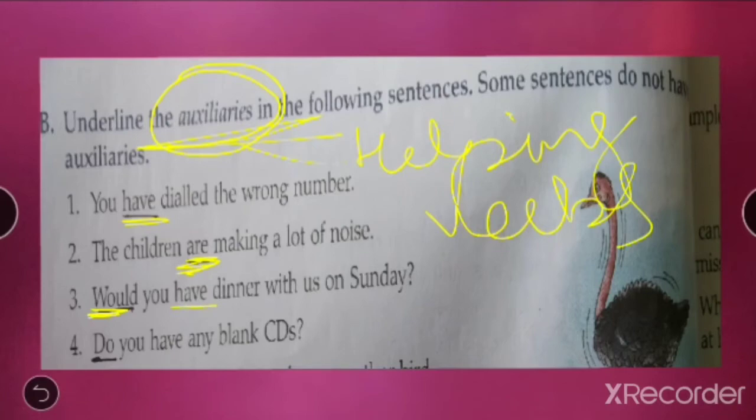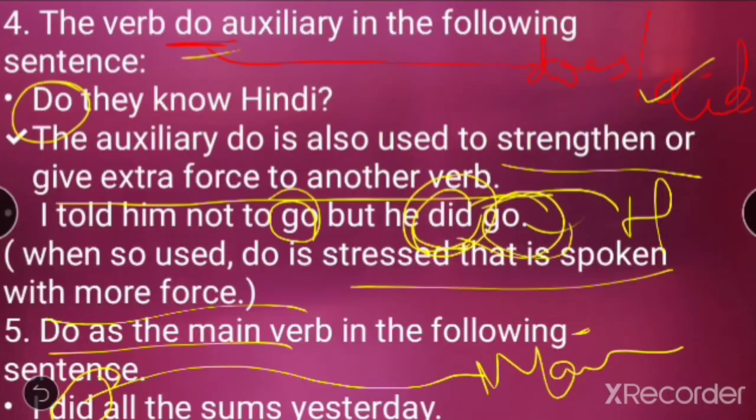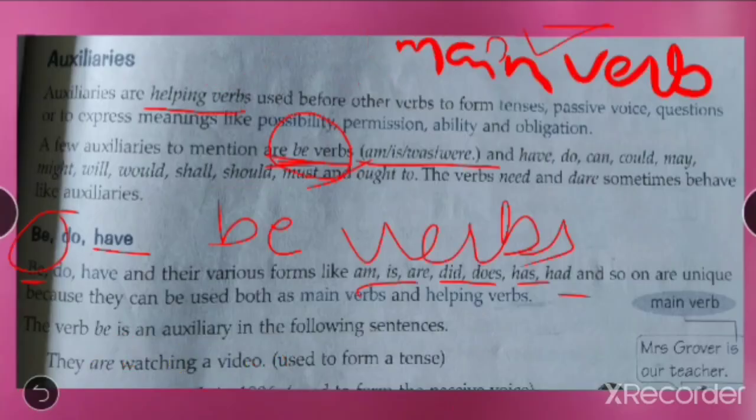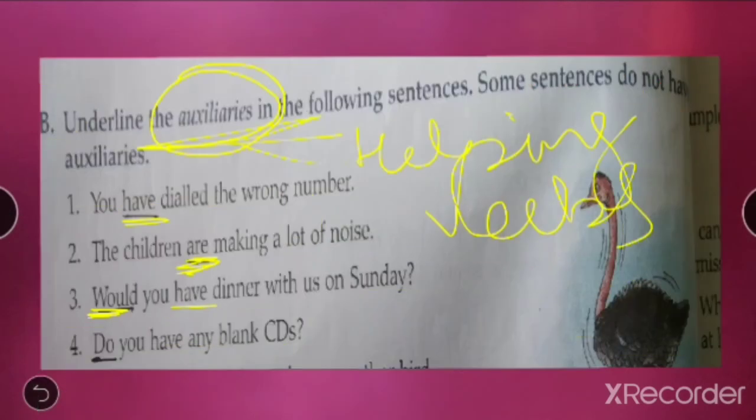Would and have. Now let me show you the picture of your textbook. Do you see would over here? That is the helping verb. Yes. And we know have is also the helping verb. So now we have to make a difference over here. What can be the helping verb, right? So would or have? Would will be the helping verb.